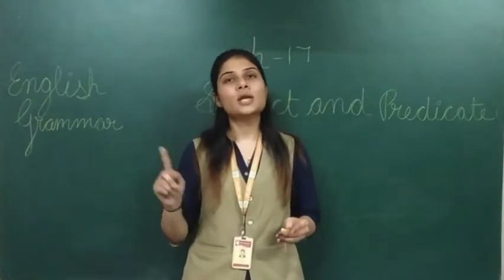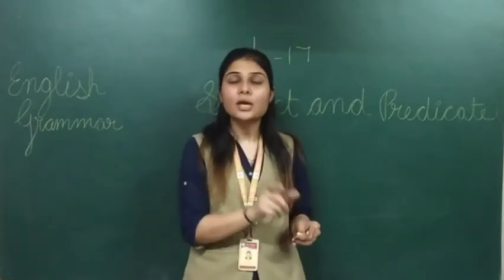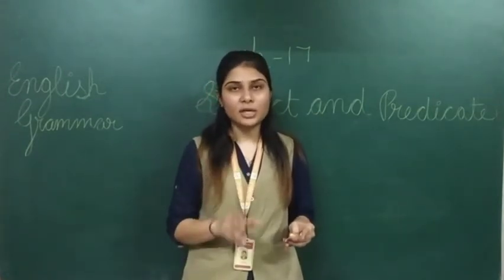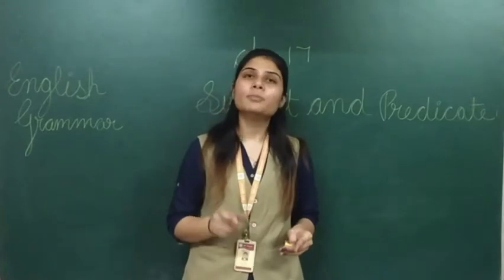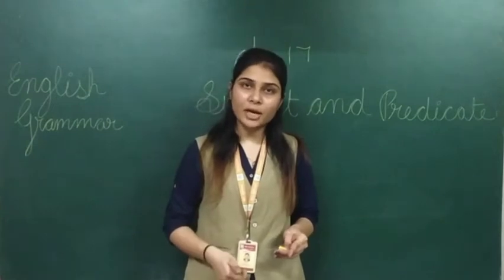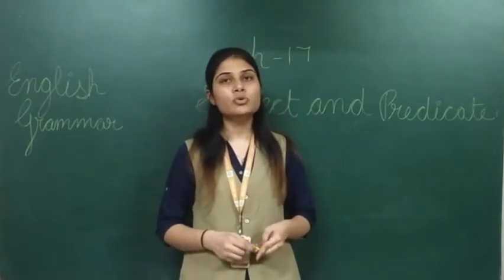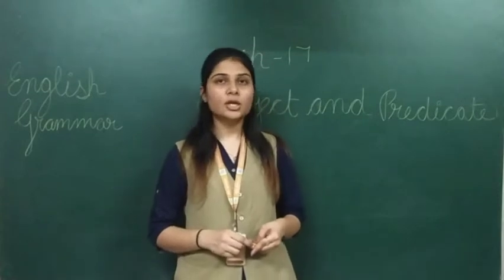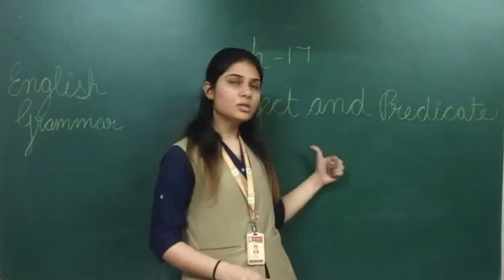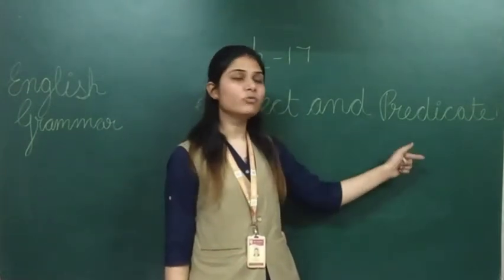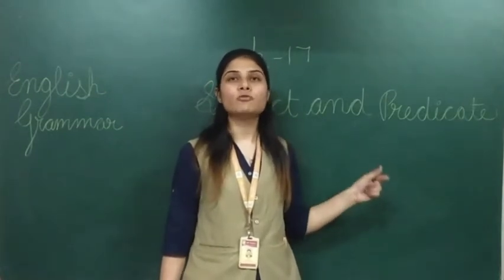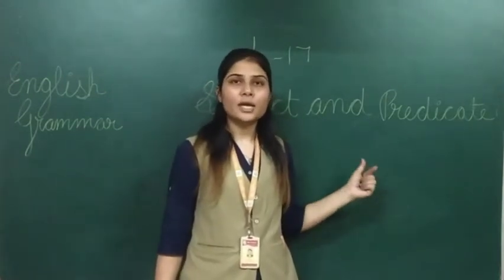So cow has 4 legs. So cow is the subject and has 4 legs will be our predicate. So predicate is the rest of the sentence which includes the verb also. You all know what is the verb. Verb means action words. Right students? So here we are going to learn one new exercise about the subject. It means in that you will have the exercise of subject. Means the first blank is there, and the rest of the information is given to you. You have to fill according to that information. You have to write the subject for that sentence.